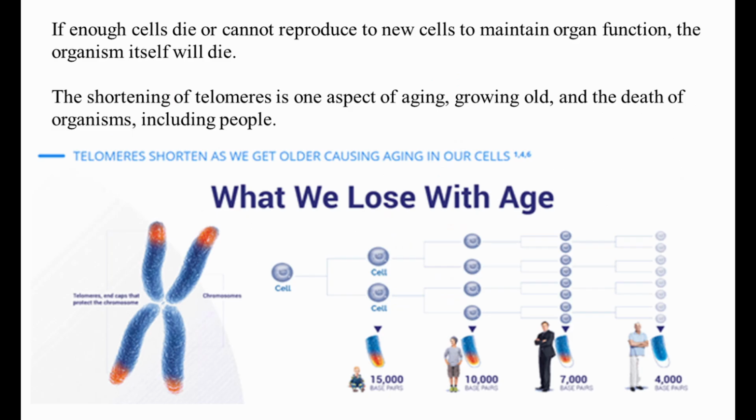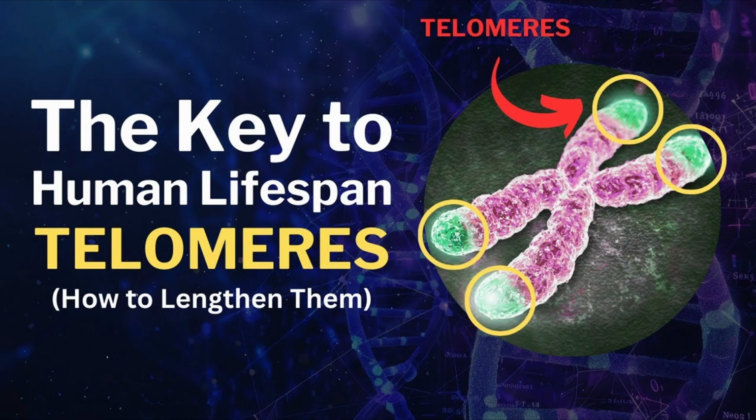If enough cells die or cannot reproduce to new cells to maintain organ function, the organism itself will die. The shortening of telomeres is one aspect of aging, growing old, and the death of organisms, including people. Why can't we extend telomeres or activate telomerase in all cells to extend youth, or to extend the human lifespan?